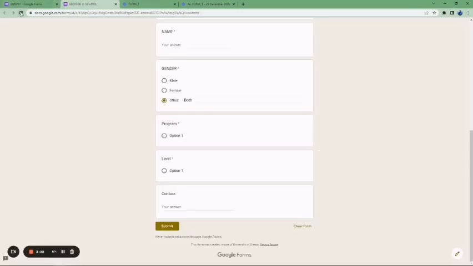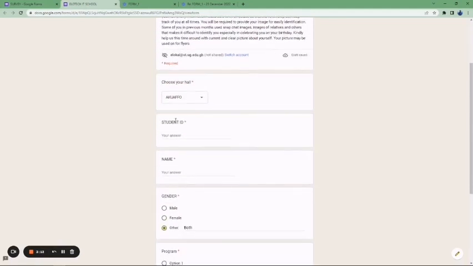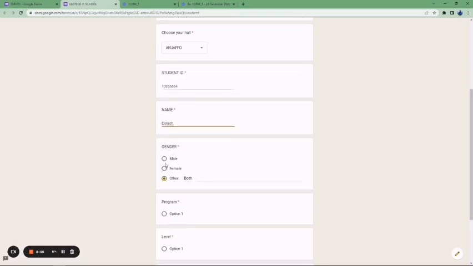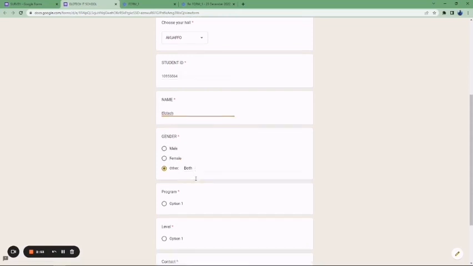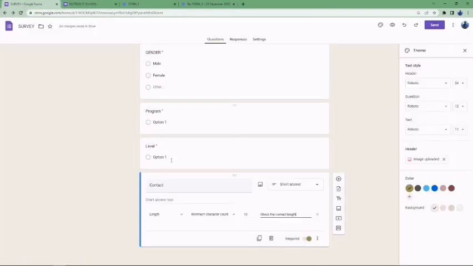So let's go to the preview section and try to see how this looks. So now we have our hall. We have chosen a Kwafu hall. The student ID is 108555018. And the name is, let's say, Hello Tech. Then the gender is both because it's not male and not female. So the program, you see the mistake I made here. The program is supposed to be what the person is going to type, okay? Then the level. So let's go and fix it.